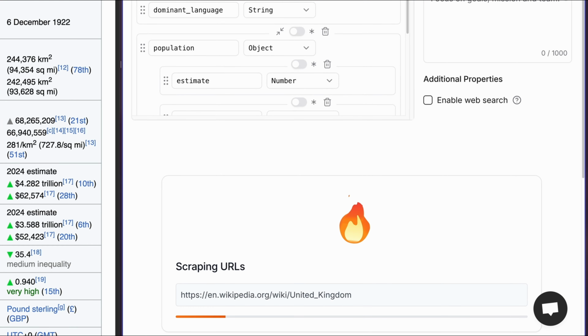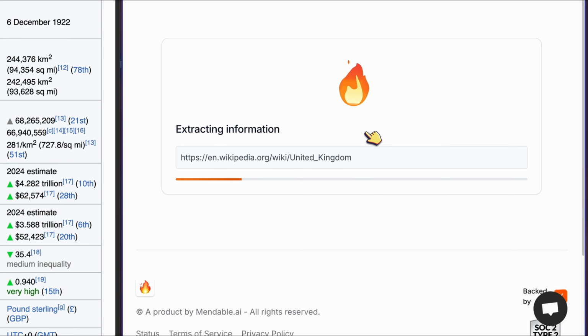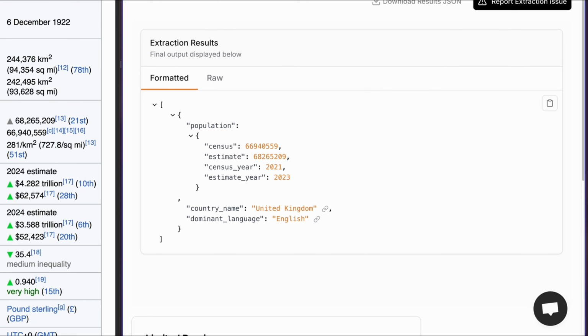Once I click on the run button, you can see that it's starting to scrape the URL, but then it does more. It extracts the information from the page, which can take a little bit of time. But if we are patient enough, then we will see the data object show up very quickly. And there we go. So you can indeed see that we have the country name, we've got the dominant language, and we've got that population object filled in.